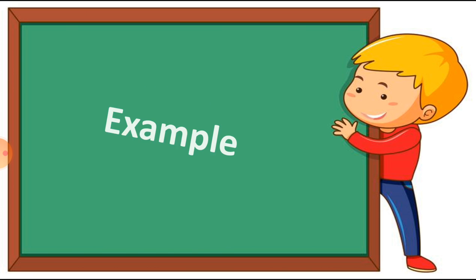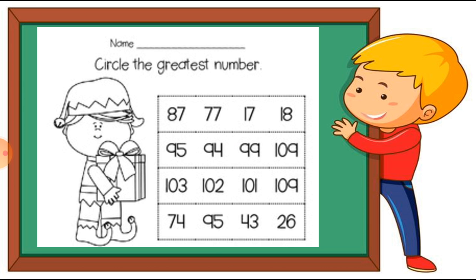See students, now examples of this. Circle the greatest number. I'll explain it to you, so let's see an example of the greatest number. Now here some numbers are given. Let's read them first: 87, 77, 17 and 18. Students, which is the greatest number? 18? No. 17? No. 87? I think this is the greatest number, right? So let's circle this number, 87. You can see I circle this number.